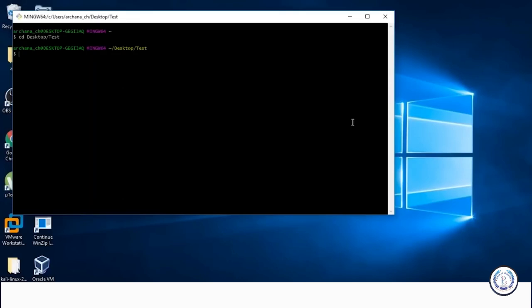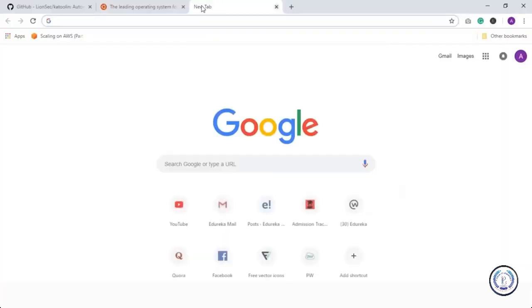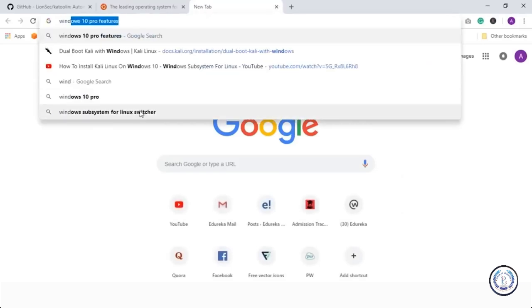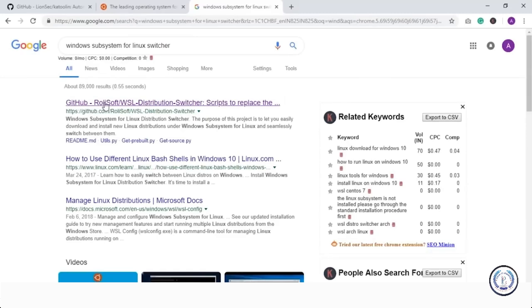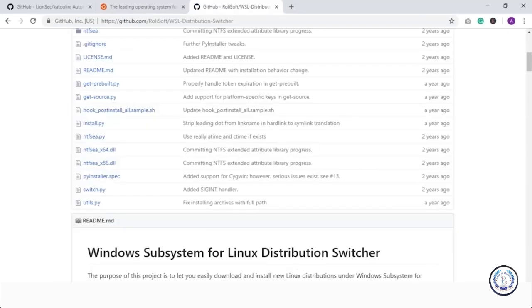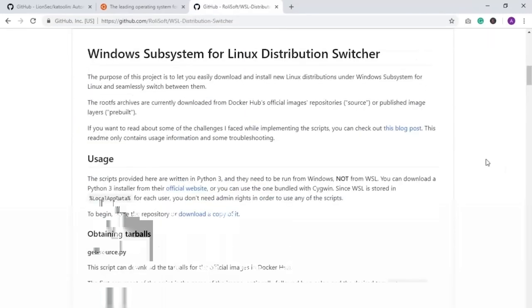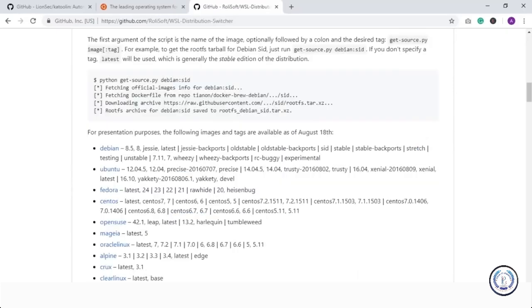Earlier we enabled Windows subsystem for Linux, but now we have to download the script, right? For that, search for Windows subsystem for Linux switcher. And the first link is the GitHub link. Click on that. There you go, guys. It says Windows subsystem for Linux distribution switcher. It says the purpose is to let you easily download and install Linux distribution as subsystem on your Windows operating system. So yeah, as you can see, you have different options here for the base operating systems.